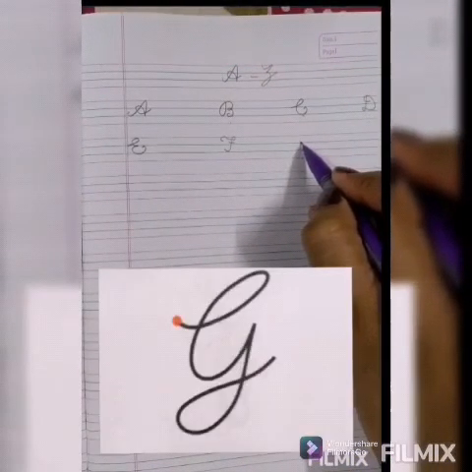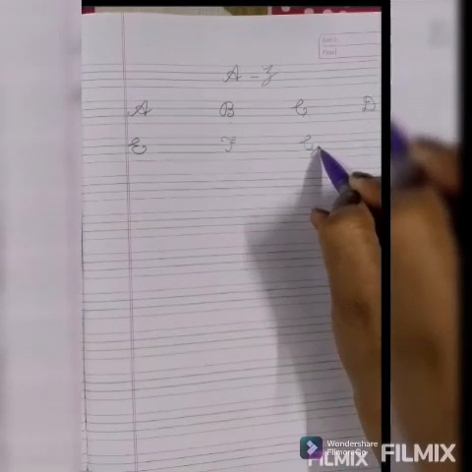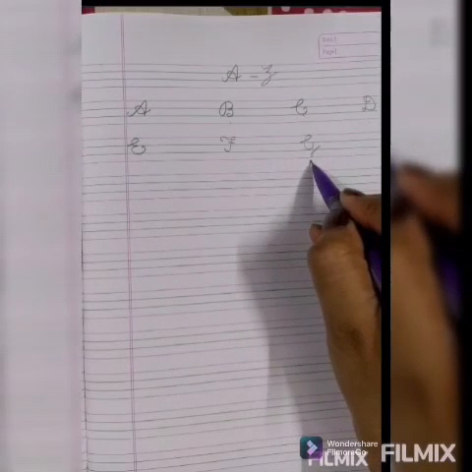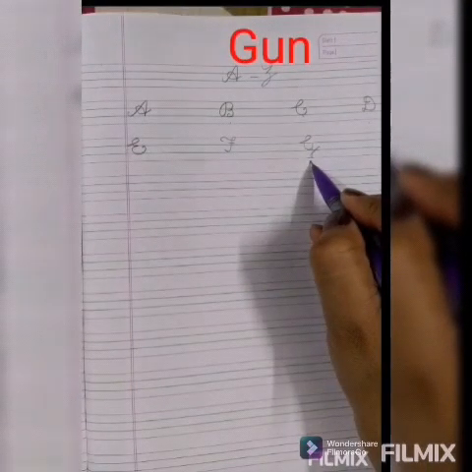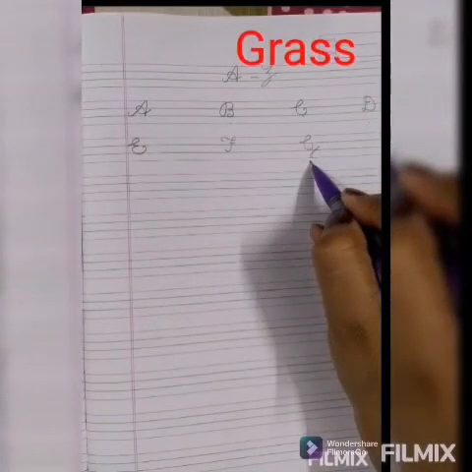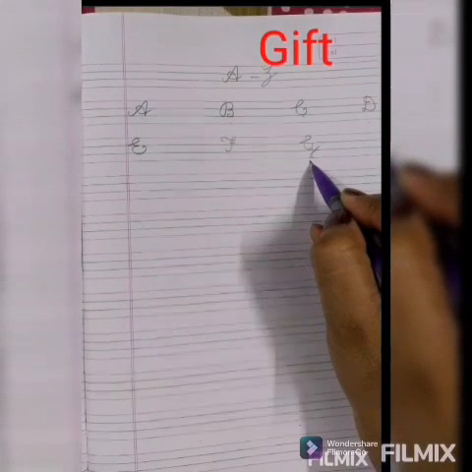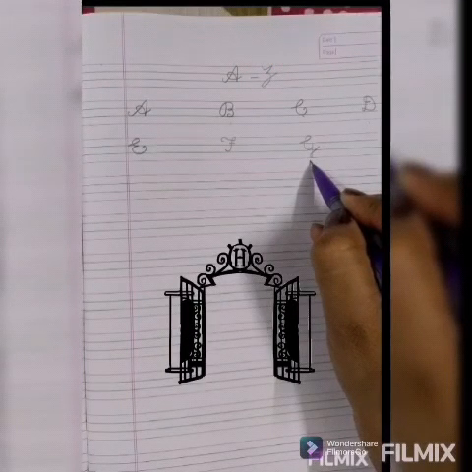Capital cursive G. Phonic sound of G is G. G for gun. G for girl. G for grass. G for gift. G for gate.